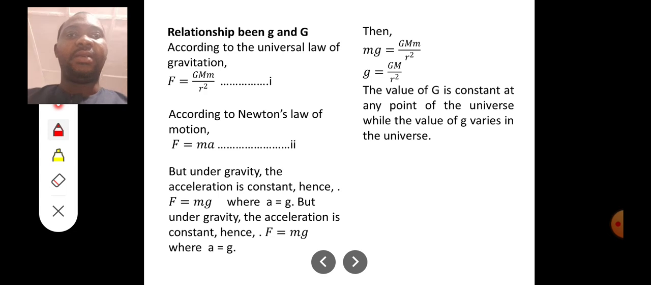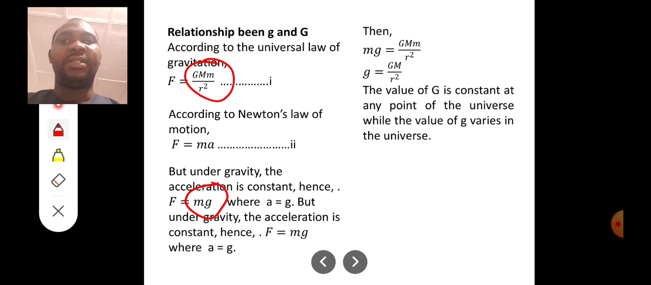Then we can equate it, since the resultant force is mg. So mg is equal to GMm over r squared, since they are the same. The m is common, so they cancel each other, and we are left with g equal to GM over r squared. So the value of capital G is constant at any point in the universe, while the value of small g varies in the universe.